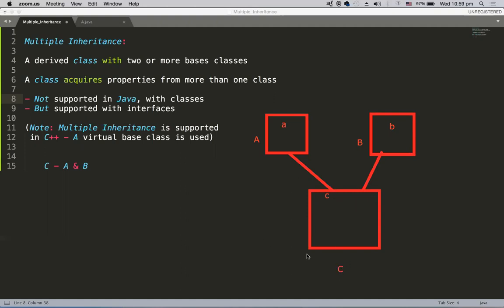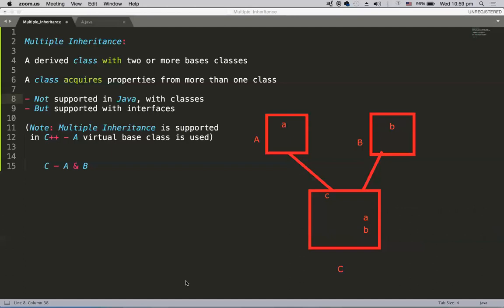So when class C extends A, it has the A members, and of course C is derived from B, so it has the B members as well. So now C contains A, B, C. So what is the problem?